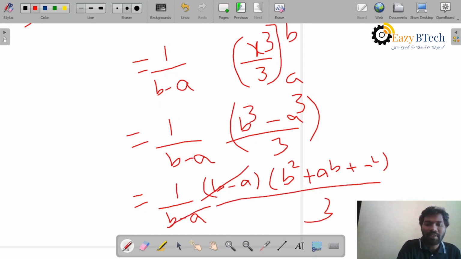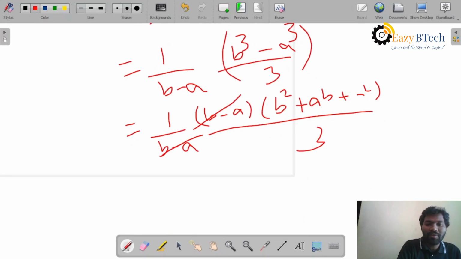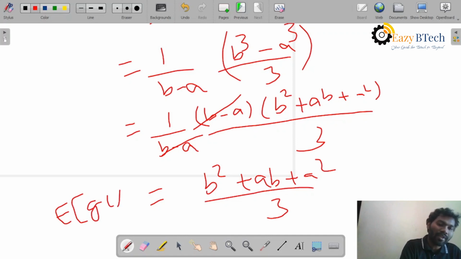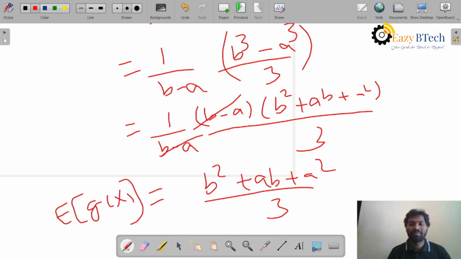Both b minus a terms get cancelled, and finally I get the value of b square plus ab plus a square by 3, and it is the expectation of g of x. In this way you have to find the expectation of a function of a random variable.